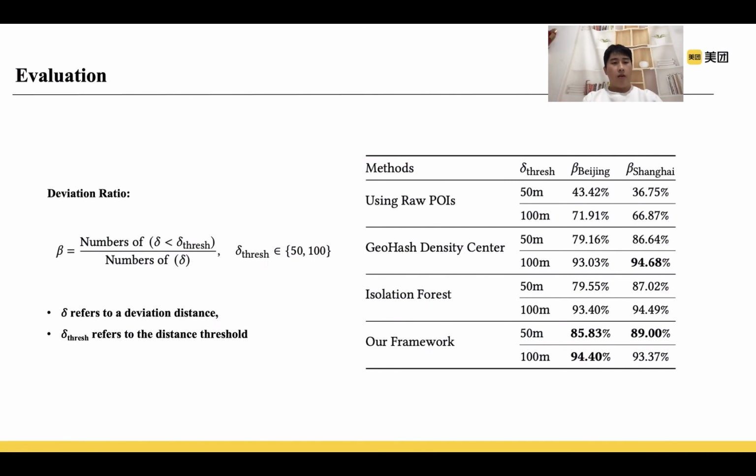To make a fair evaluation, we built two evaluation datasets with data originated from two cities, namely Beijing and Shanghai, to reduce the bias from different regions. The results are shown in the table on the right. The results clearly show that the delivery points predicted by our framework are much closer to the check-in points, and the same trend is found in both Beijing and Shanghai datasets, revealing the robustness of our method.